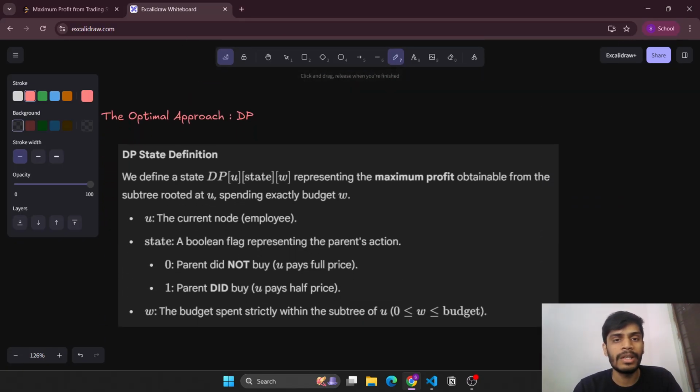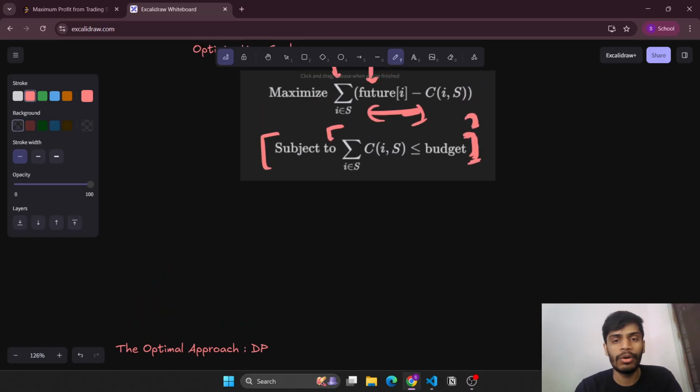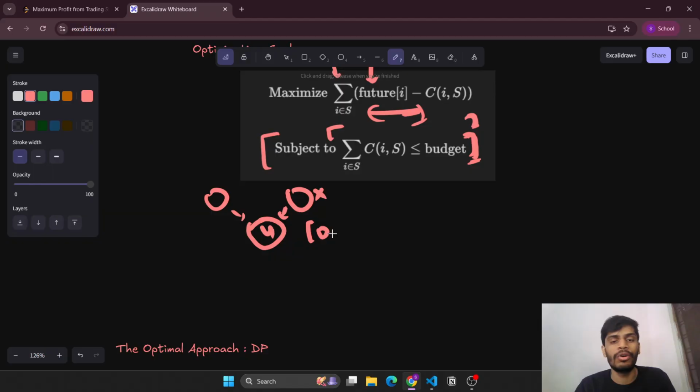The first state we can think of is at each node u: we would have reached this u either when the parent has bought it or when the parent has not bought it. Let's represent these states as 0 or 1. Reaching node u with 0 means its parent has not bought its stock, and 1 means the parent has bought it.